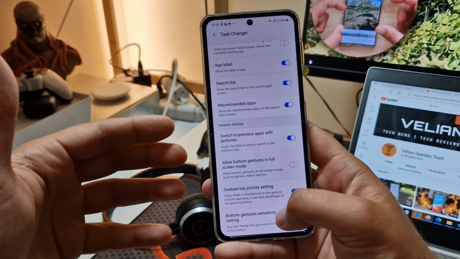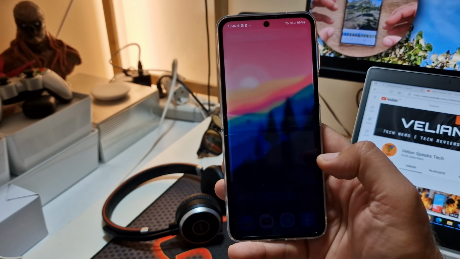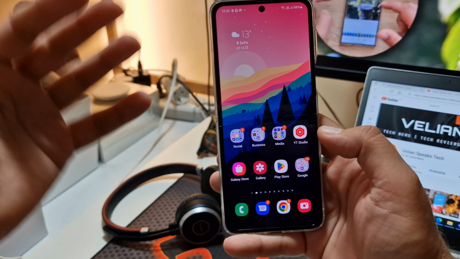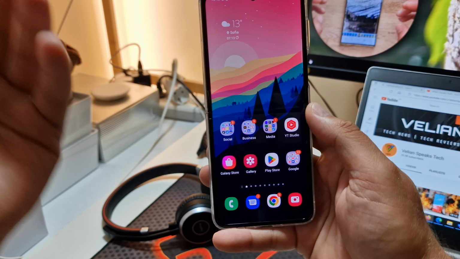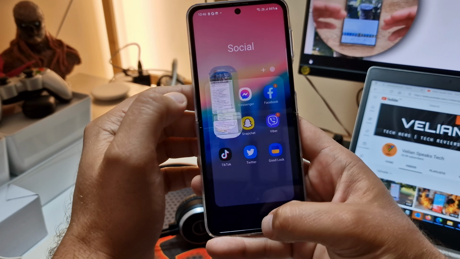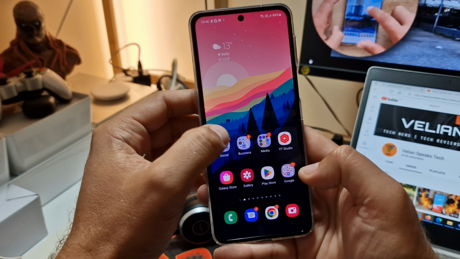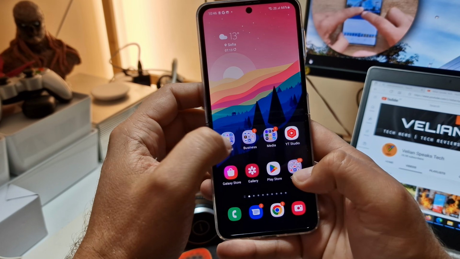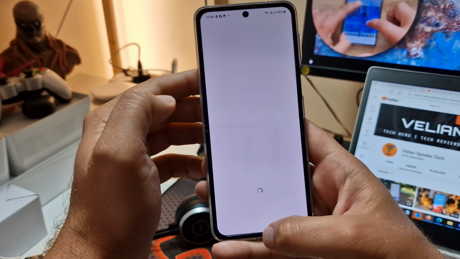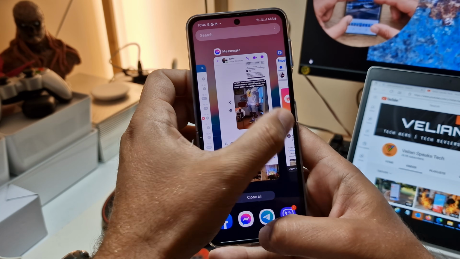So maybe this confuses the phone, but without any further ado, I now have this on with all of my 1000 apps opened, and I'm going to do some apps closing, apps opening, camera closing, and also just some home screen navigation to see if that improves things. Okay, now open Telegram, one more time. Okay, I'm going to close it. Open Telegram. Now I'm going to open Messenger. Facebook. Wait for this. Minimize. Open, minimize, open, minimize.